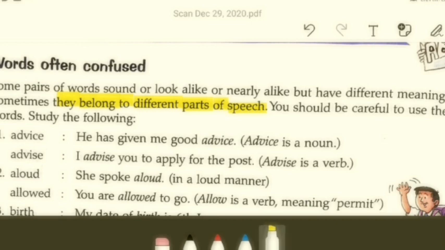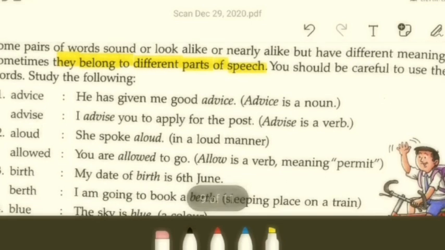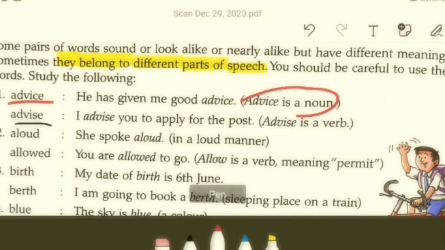See, the first word is advice. There is a slight difference in the spelling if you look carefully. The first one is ADVICE. The second one is ADVISE. You have to remember ADVICE is always a noun.